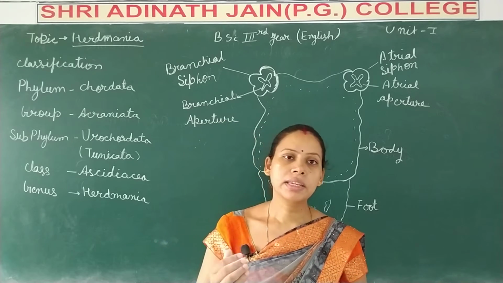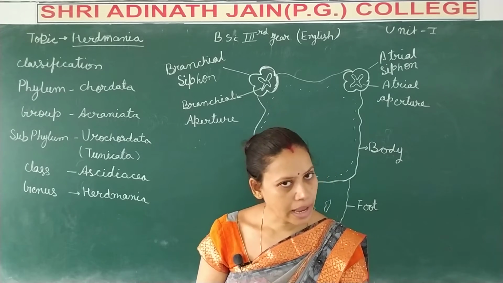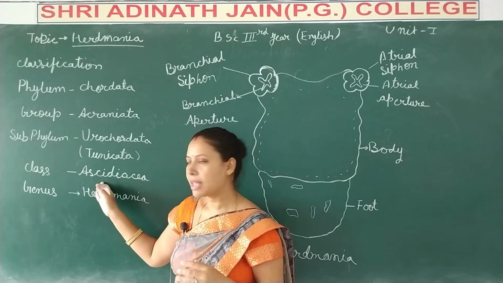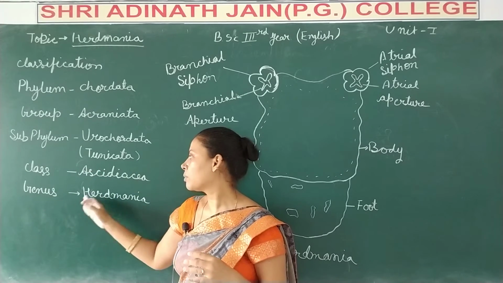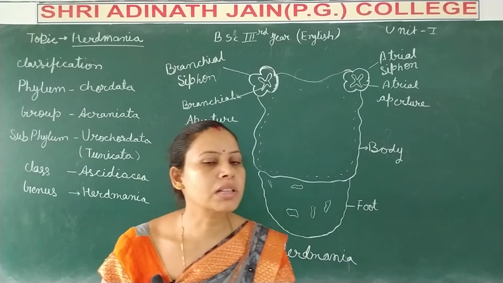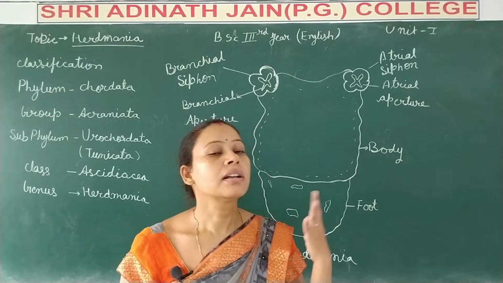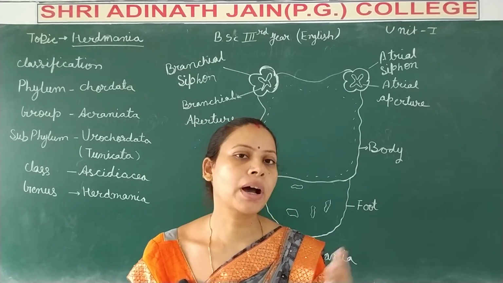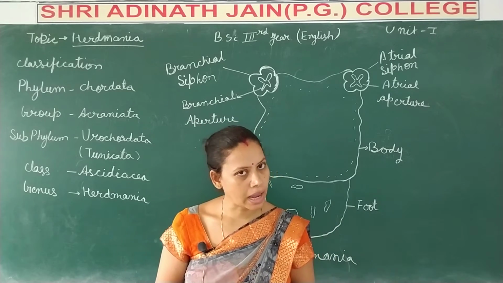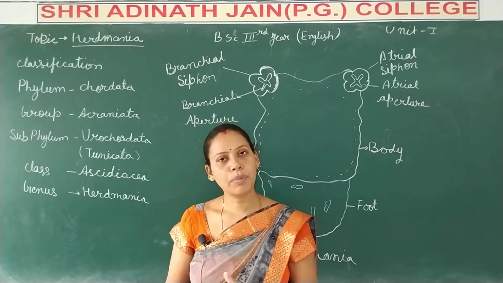That's why these animals are known as Tunicata animals. Their class is Ascidiacea and the animal is Herdmania. Other animals belonging to the urochordates are Salpa and Doliolum. These are also some ascidian animals, but now we have to study Herdmania.